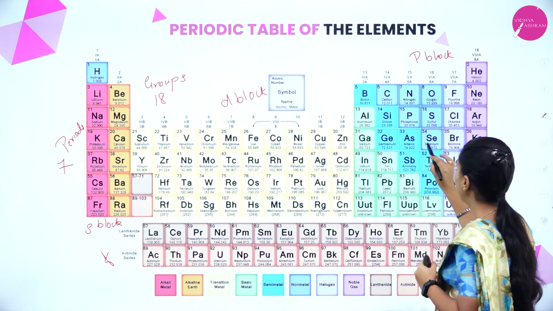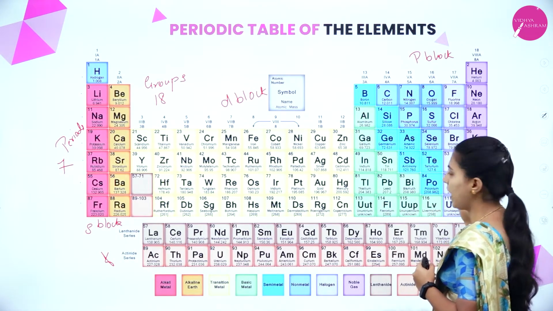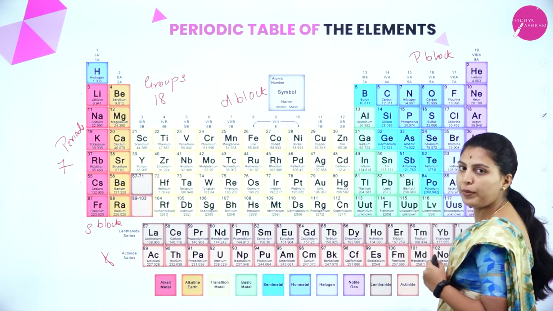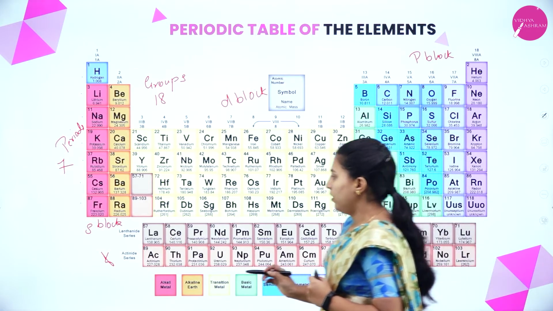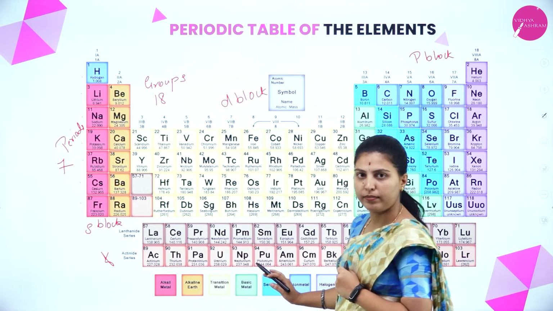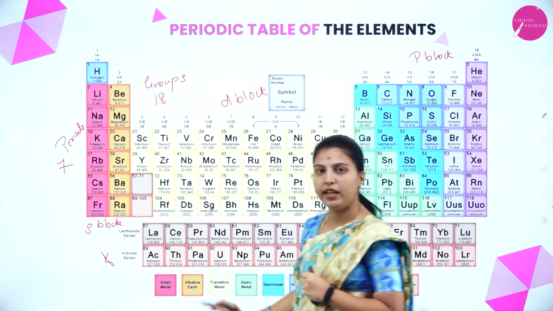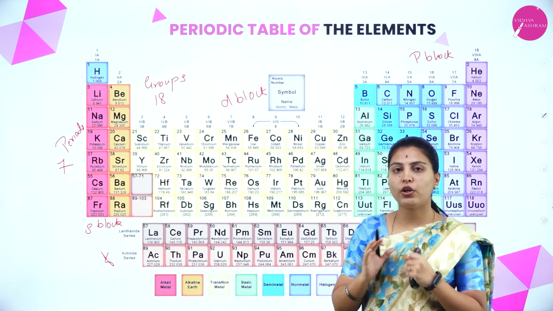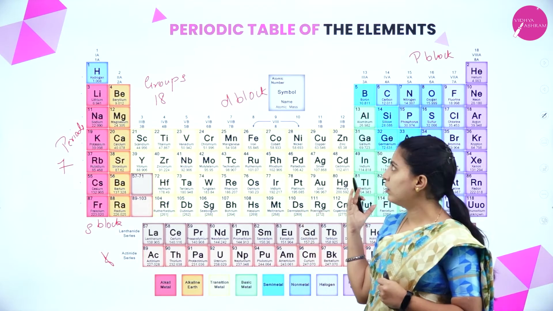Here are the non-metals, the halogens, and the noble gases, which are in the gaseous state. This is lanthanoids and this is actinoids. The F block is divided into lanthanoids and actinoids. This is the overall basic content, and by seeing it itself we can know the whole thing.